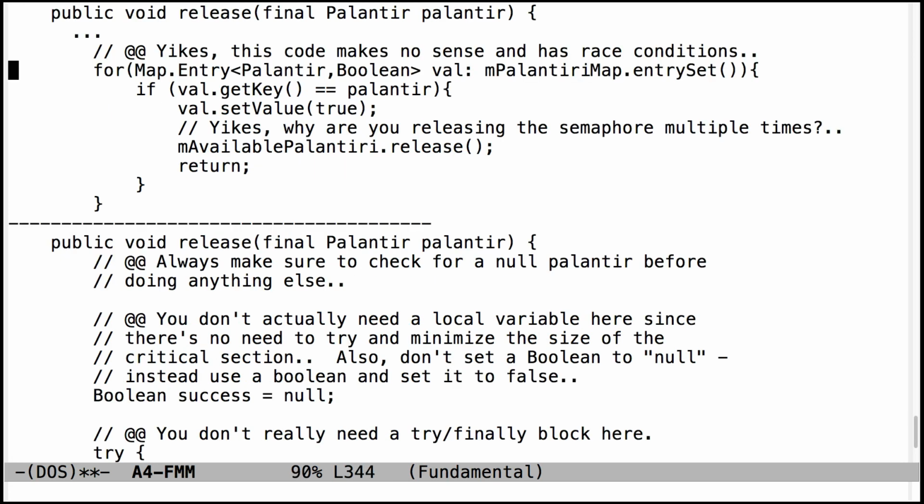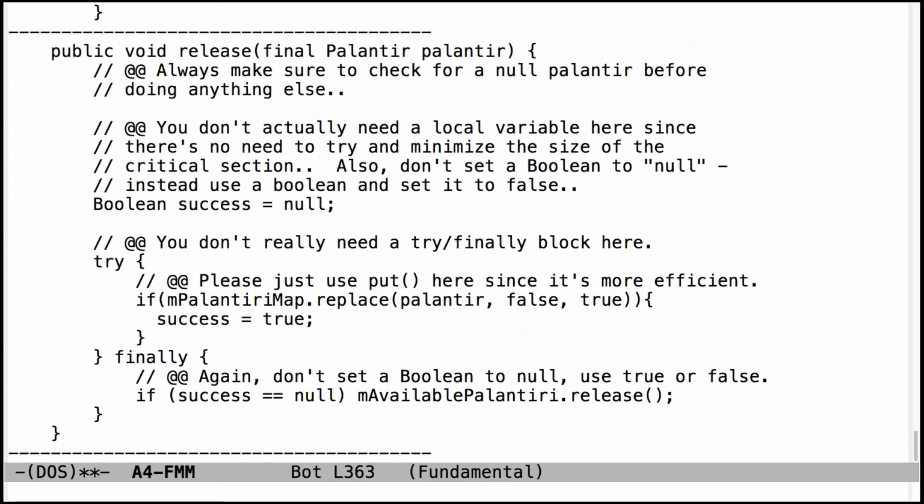This code has all kinds of race conditions and is way too complicated. You don't need to do it like this. Just use very simple methods. Always make sure to check the Palantir is not null before you do anything else. You actually don't even need a local variable. Remember, before we used the local variable trick in order to be able to move the release outside of the critical section.